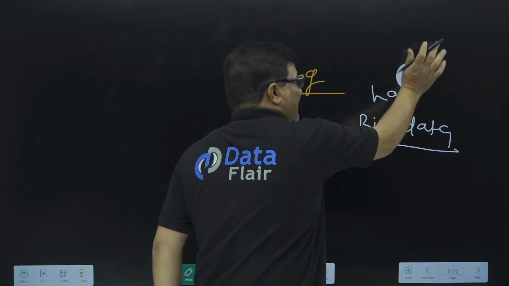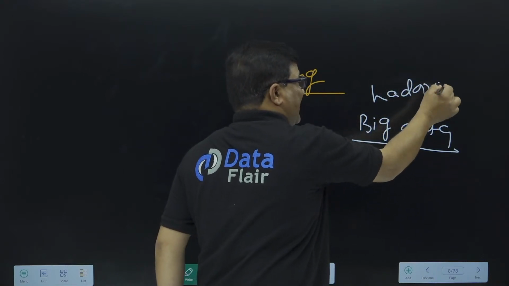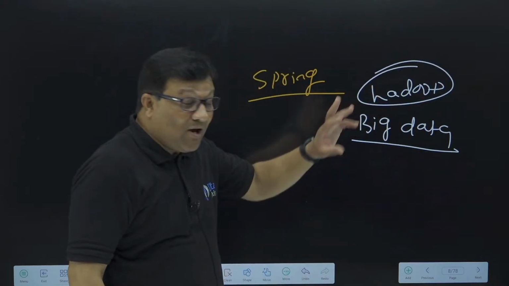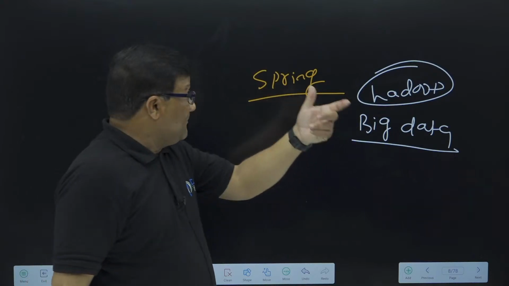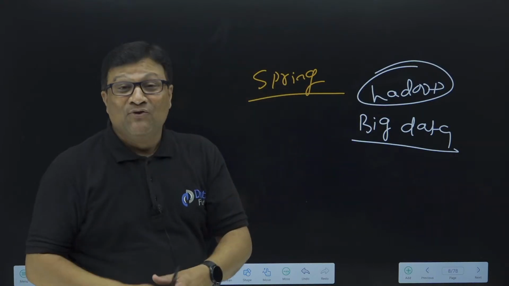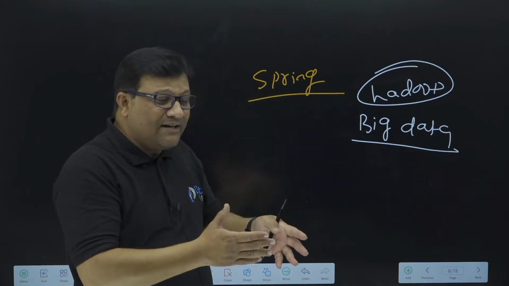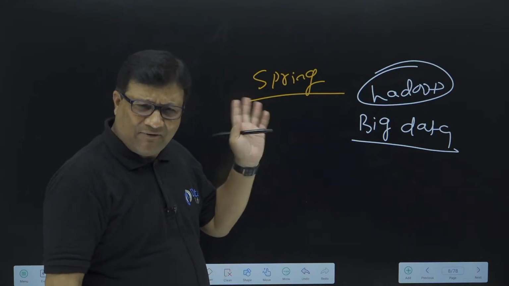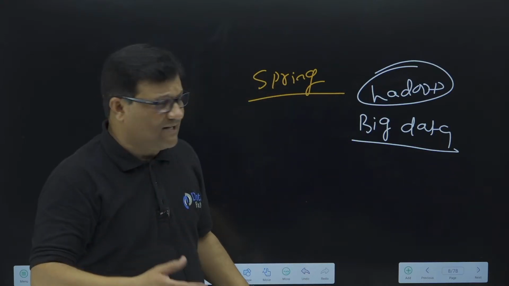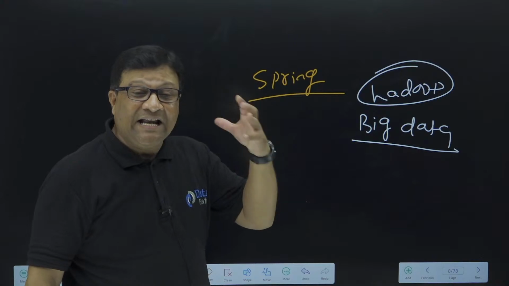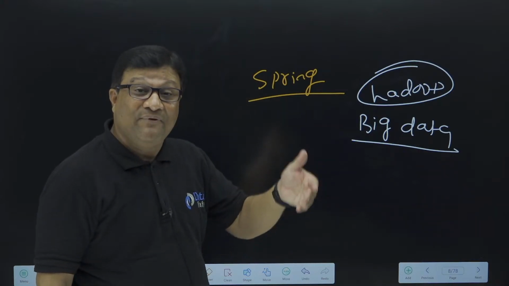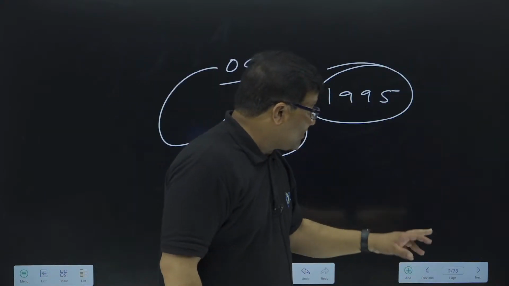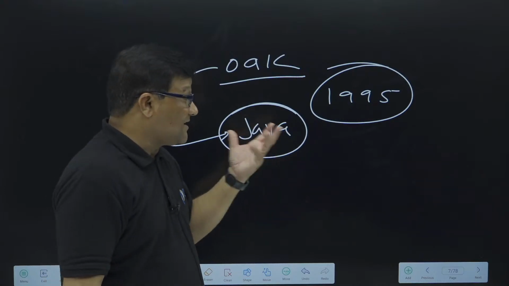Hadoop means something like an elephant, and the symbol of Hadoop is an elephant. The symbol of Spring is a leaf. Definitely there is some history behind all this. I'll cover it because Spring is related to Java. Every language and every technology has its own history, like why Java is called Java.